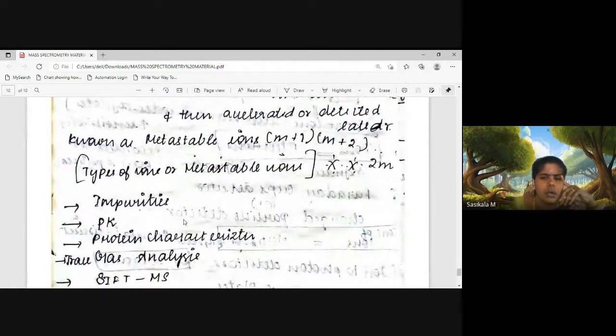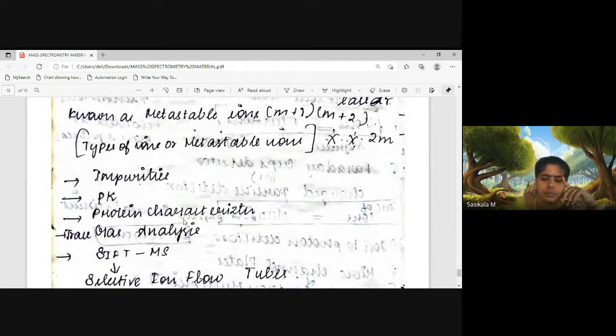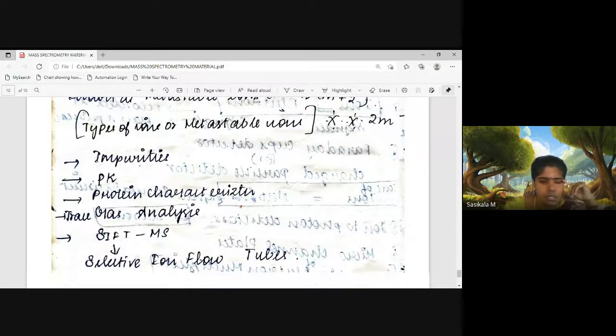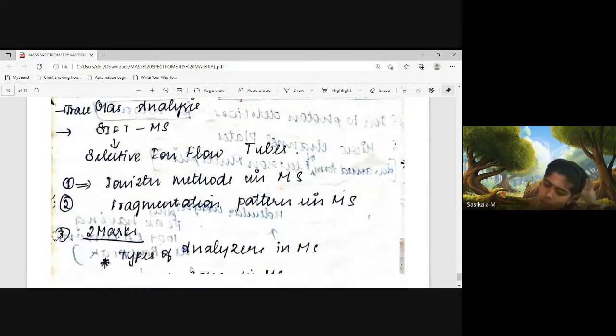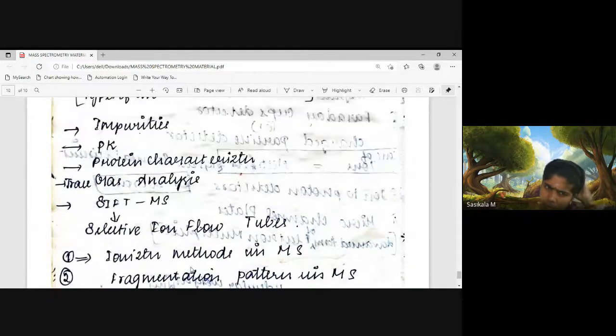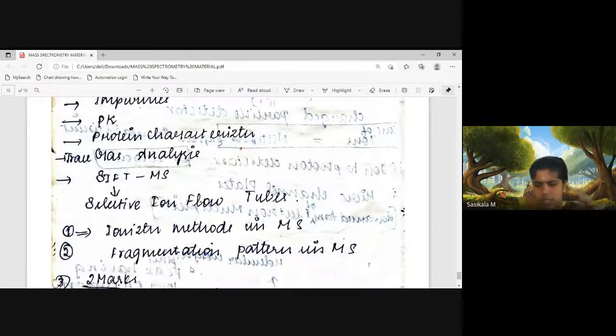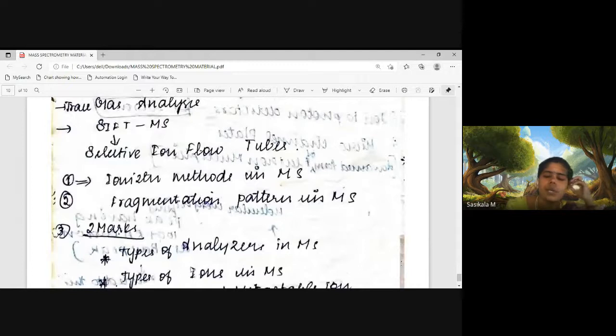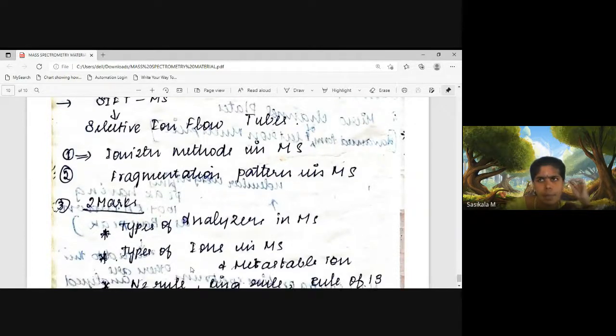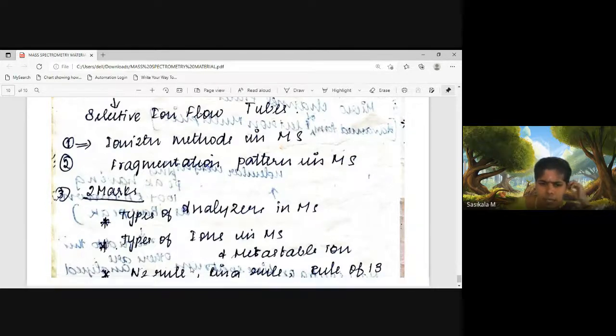And that's all about mass spectrometry. It is used for detecting impurities, and we can analyze pK values, protein characterization, and trace gas analysis. It is used for all these purposes. Mass spectrometry is mainly used to analyze impurities, for protein characterization, to get the molecular formula and molecular mass of unknown compounds, and to compare known compounds with the standards.